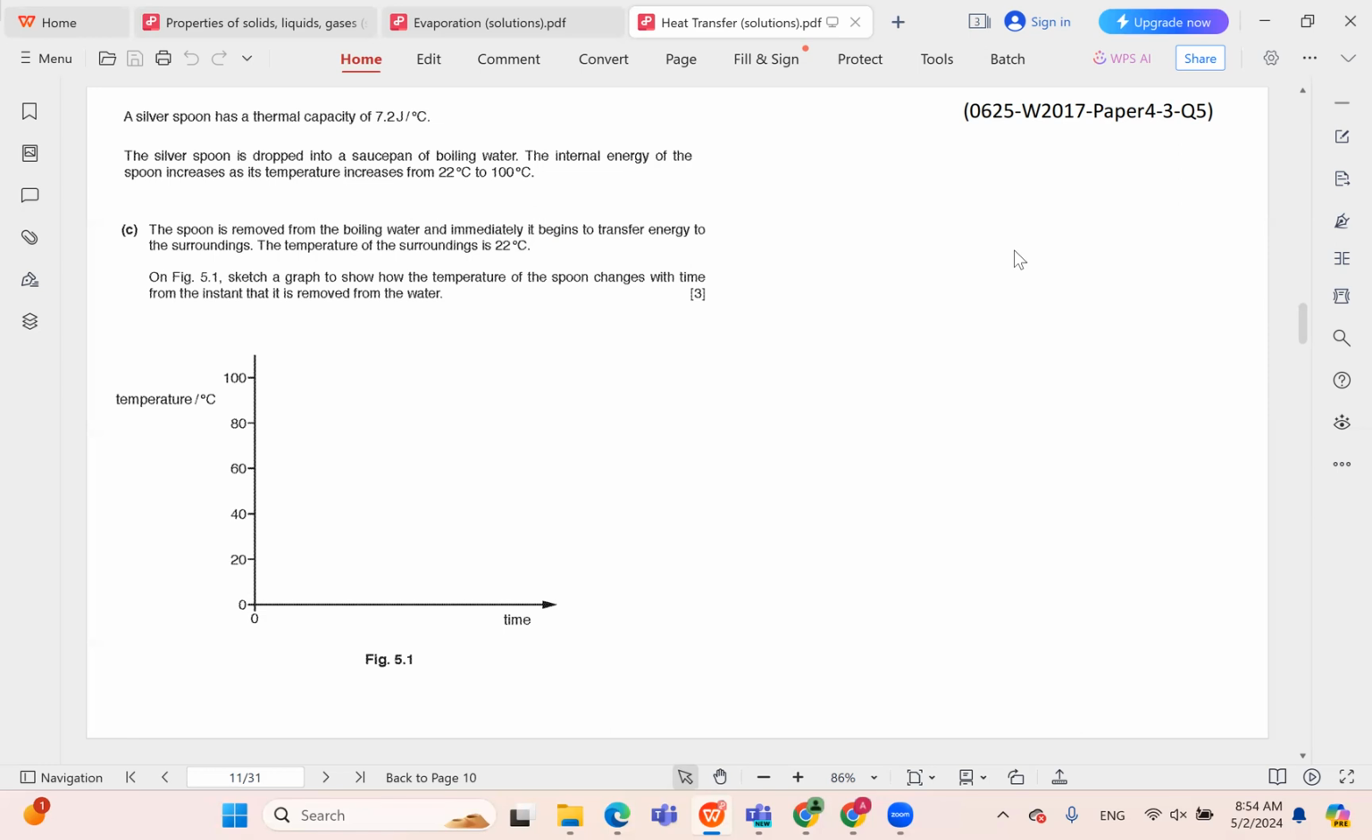Sketch a graph to show how the temperature of the spoon changes with time from the instant that it is removed from the water. So once removed from the water, it has a temperature of 100 degrees. So our graph should start at 100, and then it should gradually cool off until it reaches 22, because this is the temperature of the surroundings. So once it reaches 22, there will be no more thermal energy transfer. So you have to have a curve decreasing with time, concave up, because it loses more temperature at the beginning. It decreases faster at the beginning, and then gradually it slows down as it approaches 22.